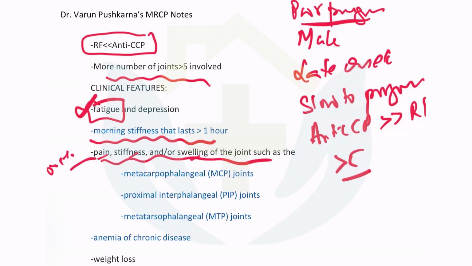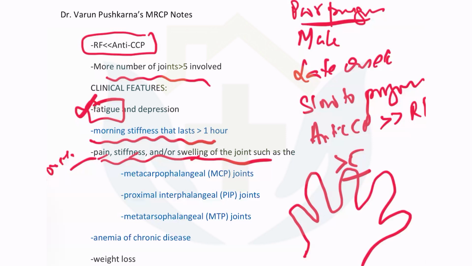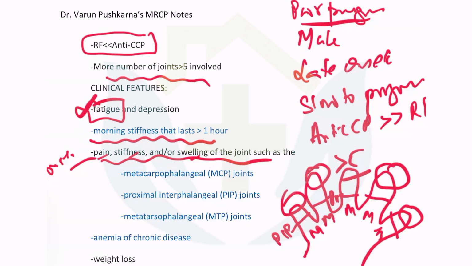Which joints? It is the metacarpophalangeal joints and proximal interphalangeal joints. Remember, if it is affecting the distal joints, it is anything else but rheumatoid arthritis. So whenever in the question paper you see DIP is involved, it is not rheumatoid arthritis.